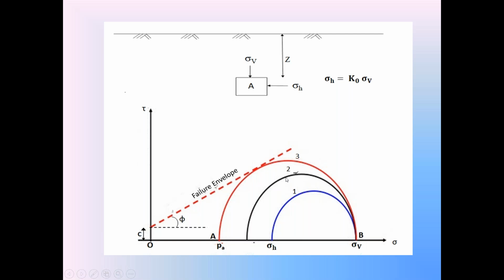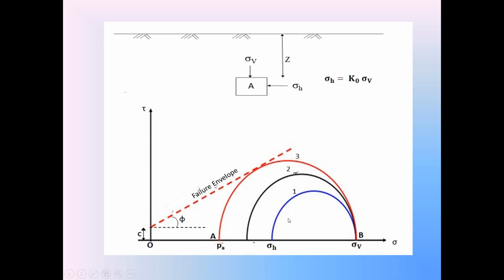So at one stage in the active condition, sigma H is moving from the first Mohr stress circle to the second Mohr stress circle. That indicates the decrease in the sigma H stress value. In the active condition at one stage, the sigma H stress decreases and it reaches the second Mohr stress circle.